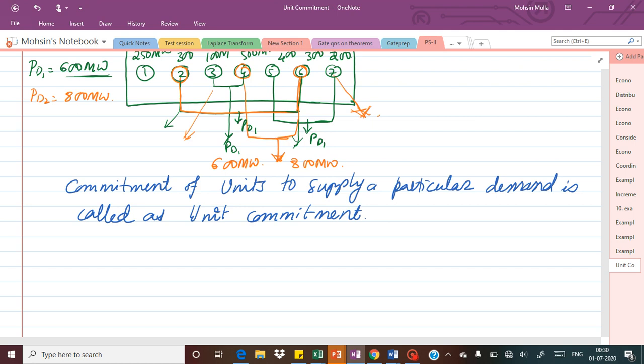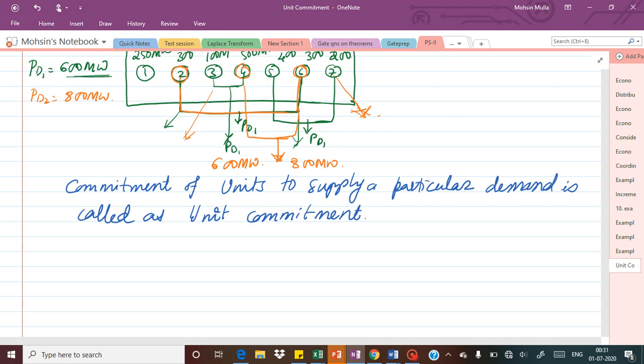But as long as the economic generators are operating, those generators will always be committed to that particular demand until their capacity is surpassed. Only when their capacity is surpassed will the other units be turned on to supply the excess power, or in case of some abnormal operation, such as a sudden increase in demand or failure of some of the generators, other units will supply the demand that was committed by some other units. Otherwise, most of the time the committed units will only be supplying the required power demand.